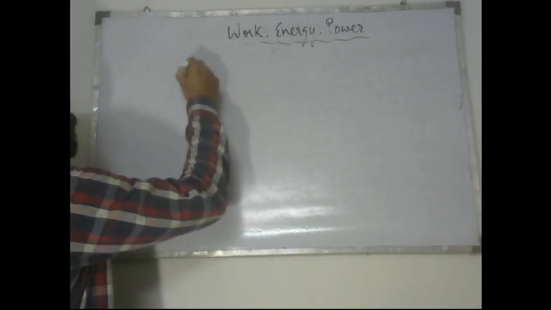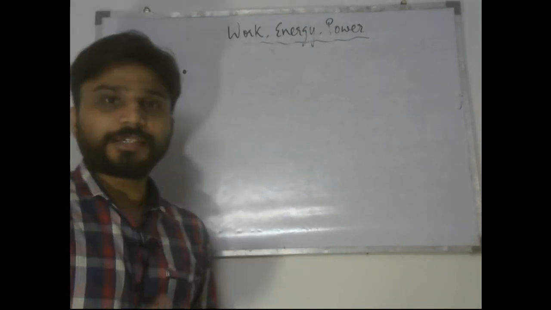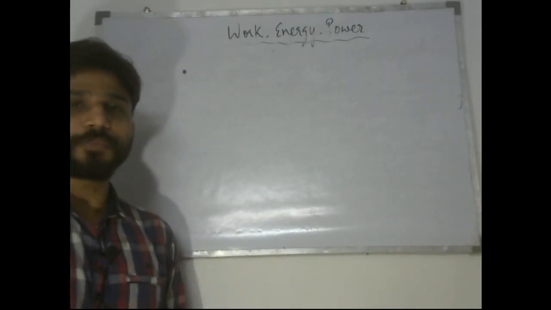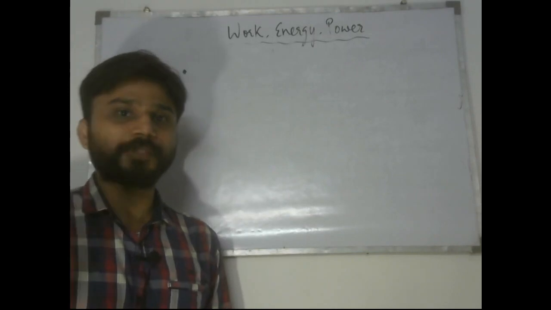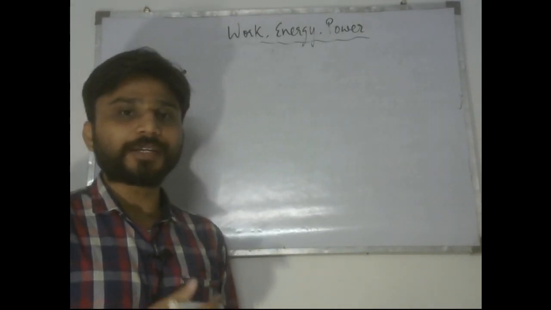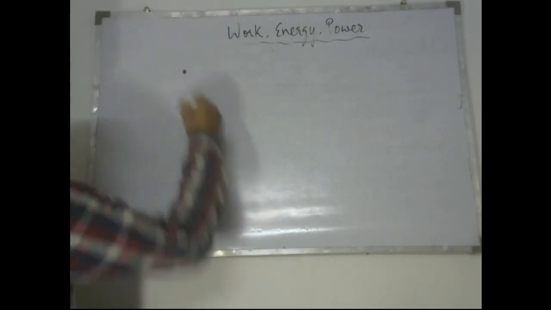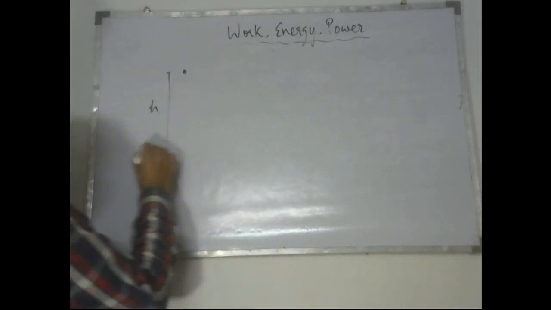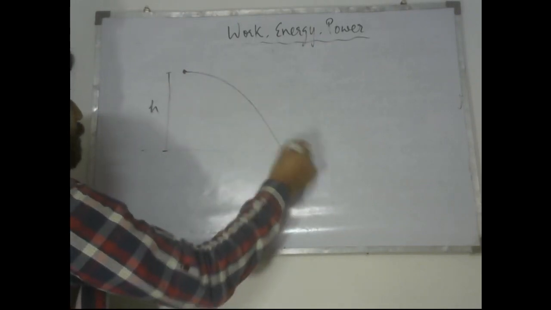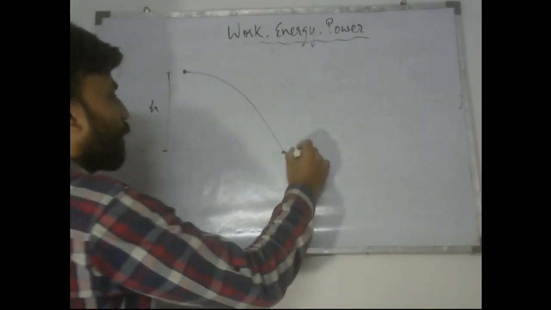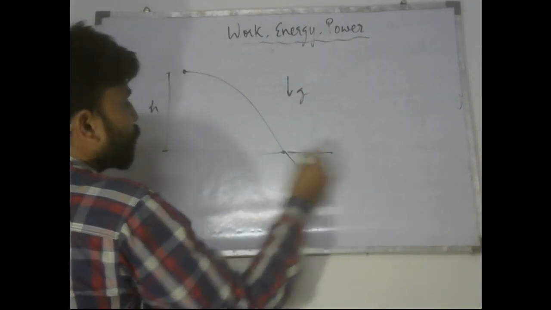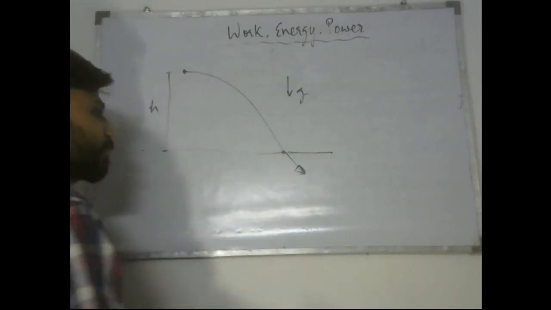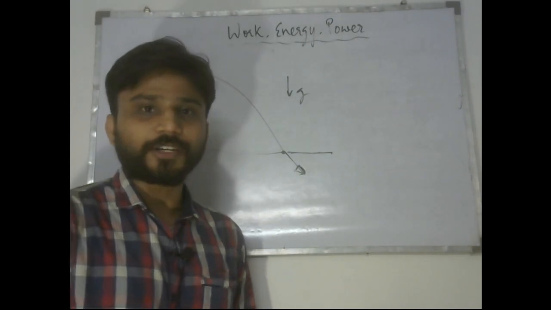So now let us take the case of a particle. Now in kinematics we throw a particle from some height, which is the topic known as projection of a particle from some height or from some elevation. So let us take a case when a particle is thrown horizontally from some elevation. The elevation of this particle above the ground is some h, and it is thrown horizontally. So it moves like this with some velocity, and we know that because of gravity the speed of the particle is going to increase. One component of the velocity is going to change and one component is not going to change, right?